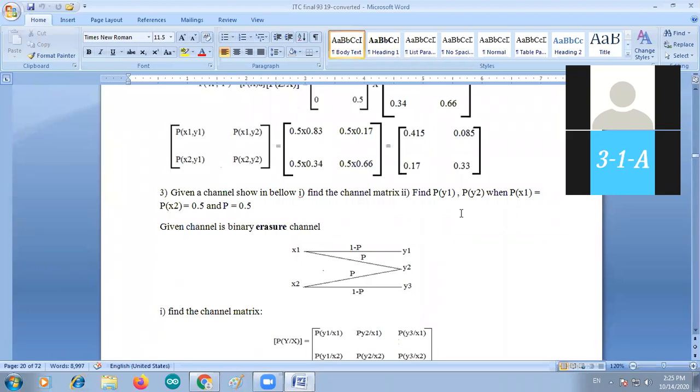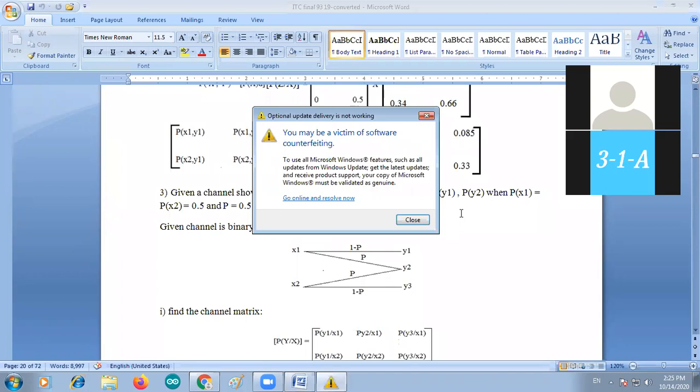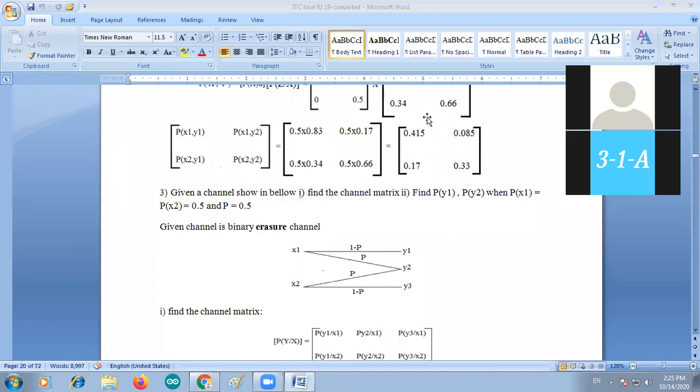Now, here one more problem is given. Given a channel shown below, find the channel matrix and find P of y, P of y1, P of y2 when P of x1 is equal to P of x2, and the probability also given here in this problem. Probability is 0.5. That is P is equal to 0.5. What is 1 minus P? It's also 0.5. So 0.5 and 0.5 are the equal probabilities.